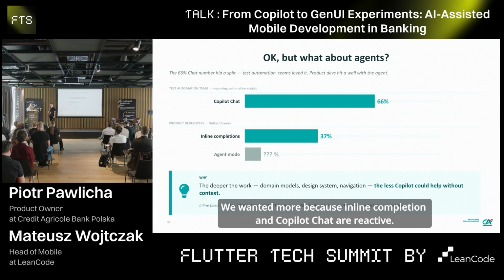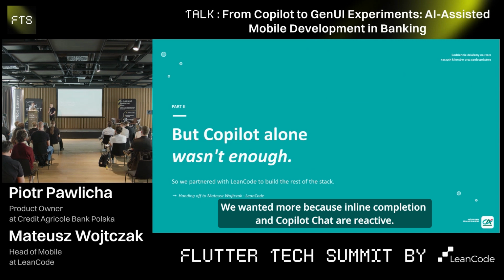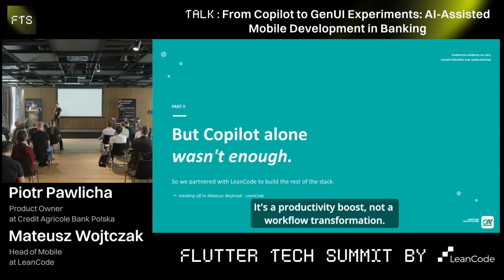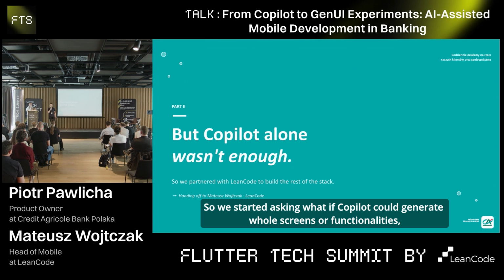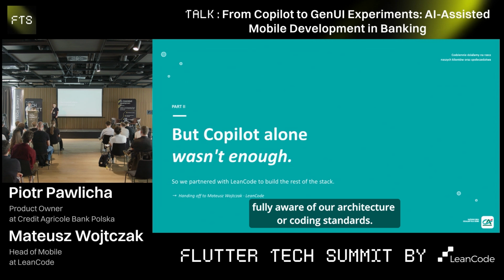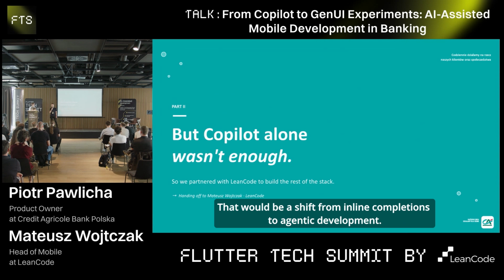We wanted more because inline completion and Copilot chat are reactive. It's a productivity boost, not a workflow transformation. So we started asking, what if Copilot could generate whole screens or functionalities fully aware of our architecture or coding standards? That would be a shift from inline completions to agentic development. And that's why we started a POC with LeanCode, AI-assisted development.